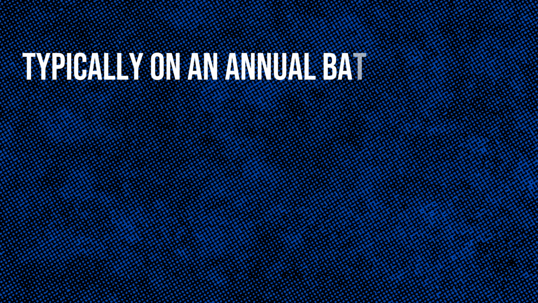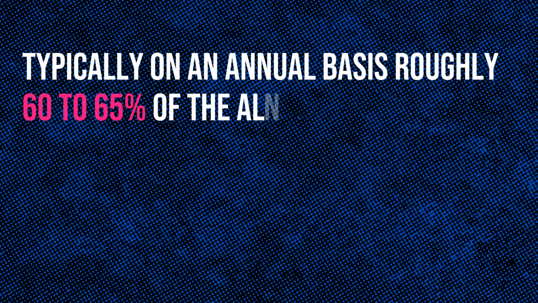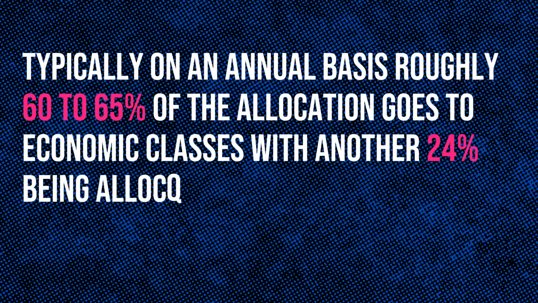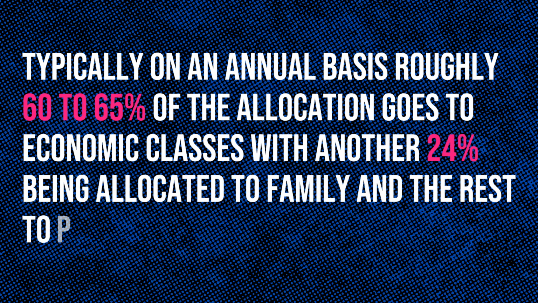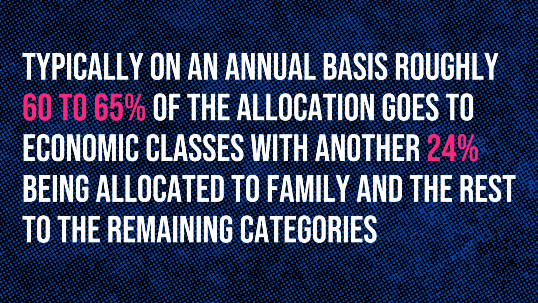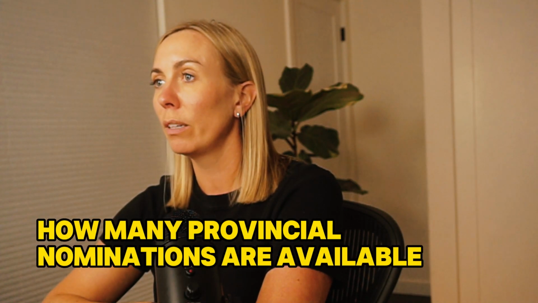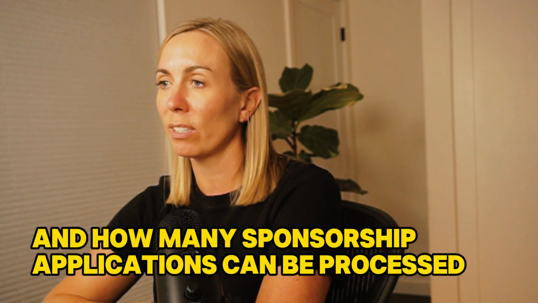Typically, on an annual basis, roughly 60 to 65% of the allocation goes to economic classes, with another 24% being allocated to family and the rest to the remaining categories. These targets, in turn, dictate how many Express Entry invitations are issued, how many provincial nominations are available, and how many sponsorship applications can be processed.